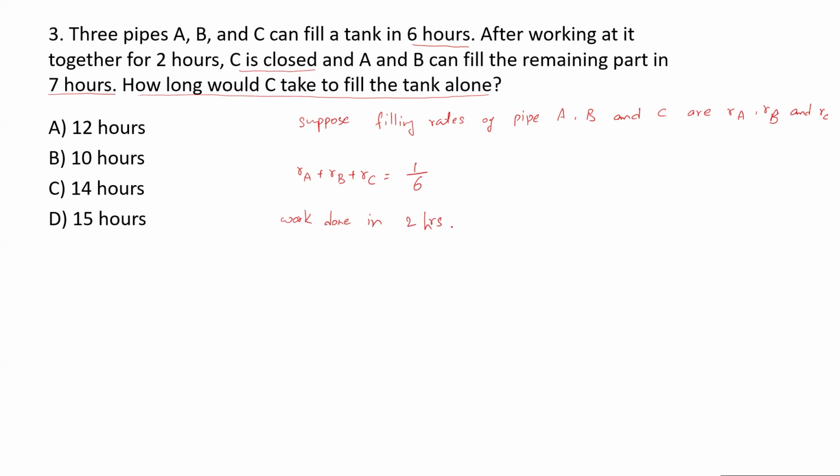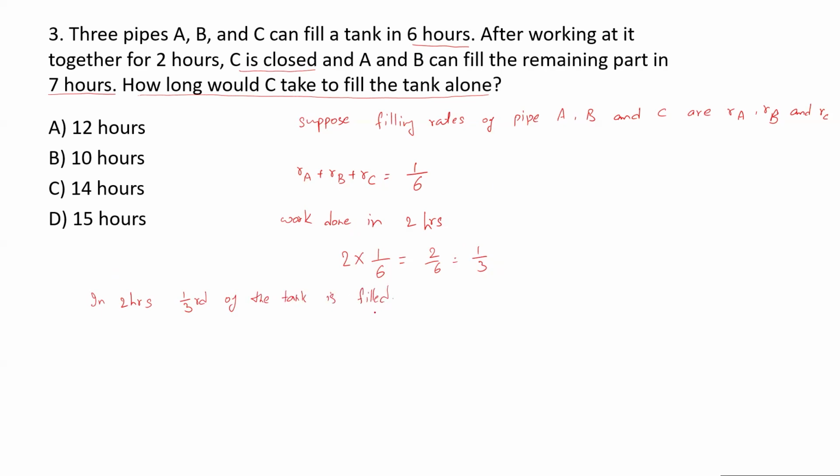So work done in 2 hours will be 2 into the combined rate, which is 1 upon 6. That is 2 upon 6, which is 1 upon 3. So in 2 hours, 1/3 of the tank is filled, right?